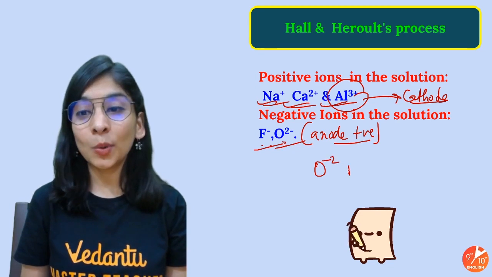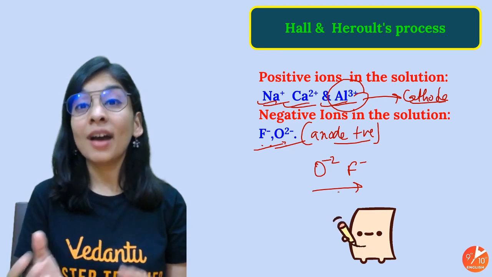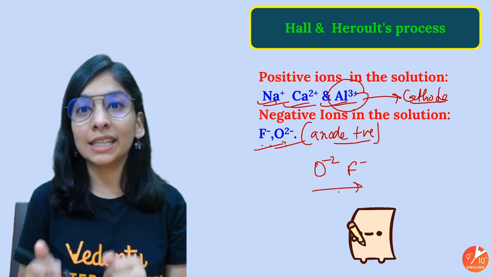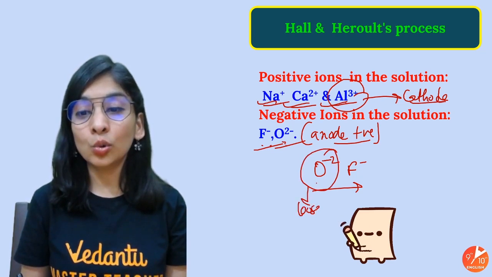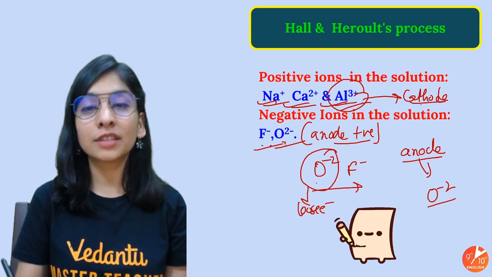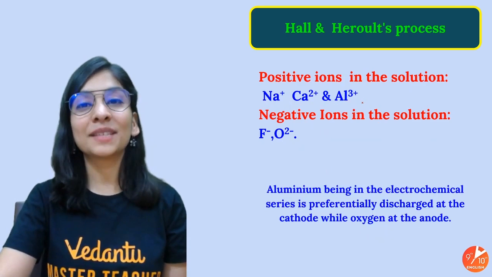First oxygen will come and then fluoride, and you know that when you move in a period, the tendency to gain electron increases but the tendency to lose electron decreases. That means my oxide ion has more tendency to lose electron. That means at the anode, which ions will go? Oxide ions. At the cathode, which ions will go? Aluminium ions. That's what we wanted, but it's not that simple as we are thinking.